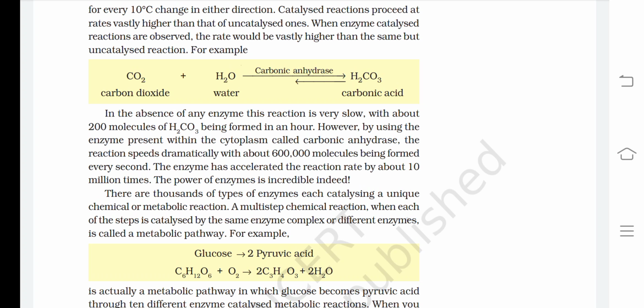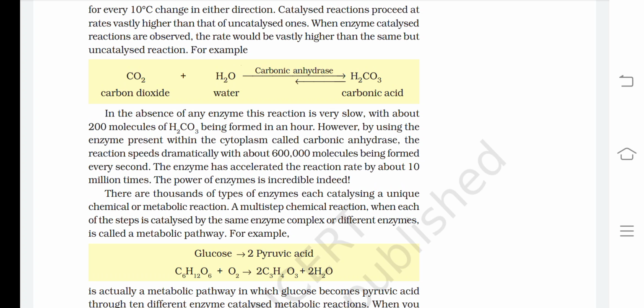However, by using the enzyme present within the cytoplasm called carbonic anhydrase, the reaction speeds dramatically, with about 600,000 molecules being formed every second. The enzyme has accelerated the reaction rate by about 10 million times. The power of enzymes is incredible indeed.